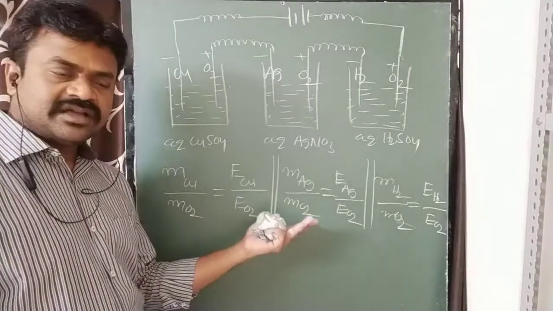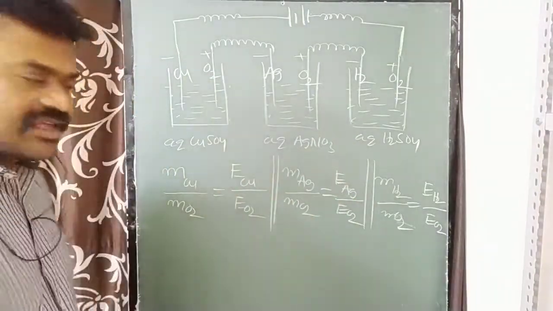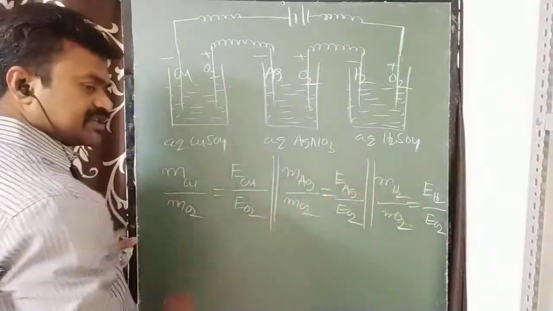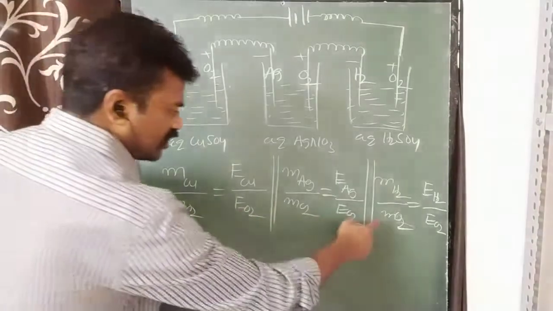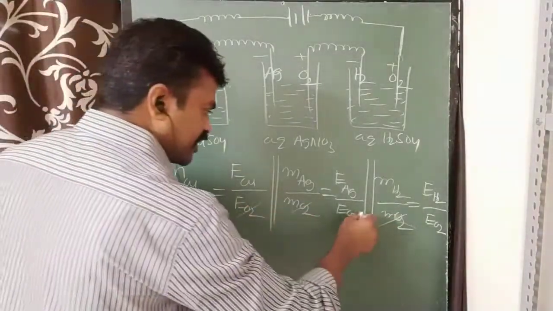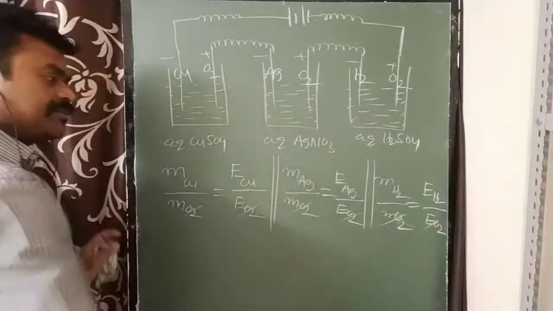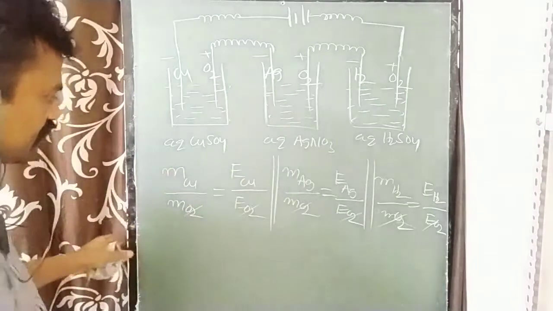That's it. Again, let us take the ratio of all these masses. If you take the mass ratios for all these three cells, the mass of oxygen is there in all of them, and the equivalent weight of oxygen is also commonly present. If you take the ratio, you can cancel them. Remaining, what will you get?